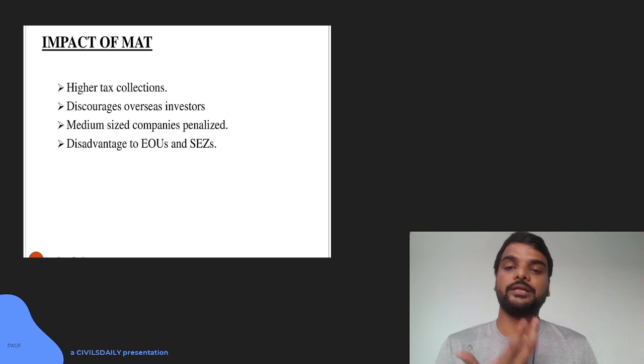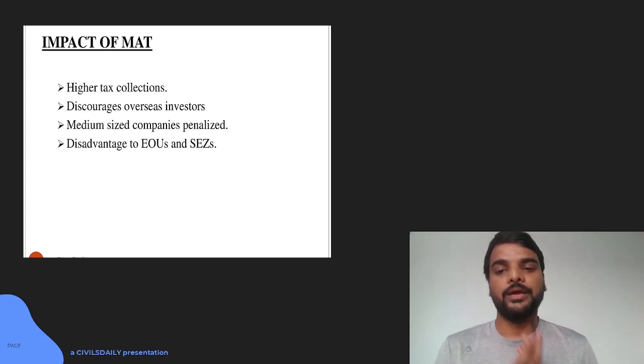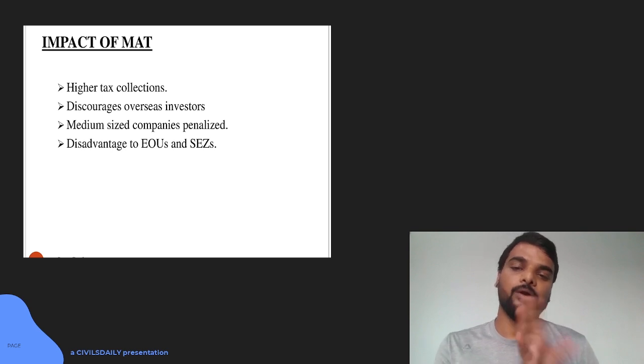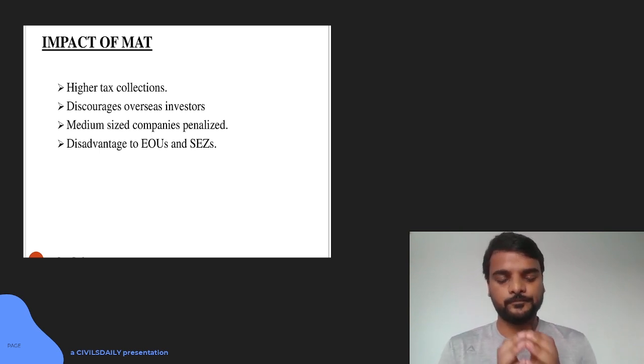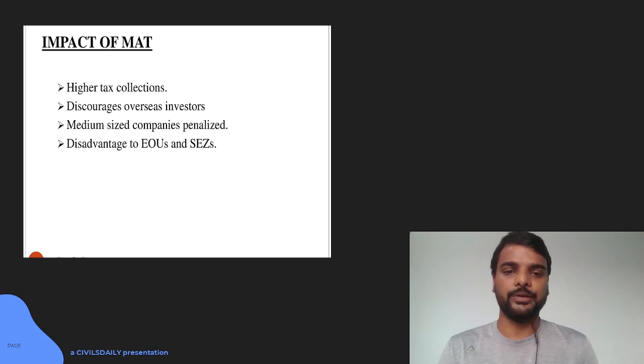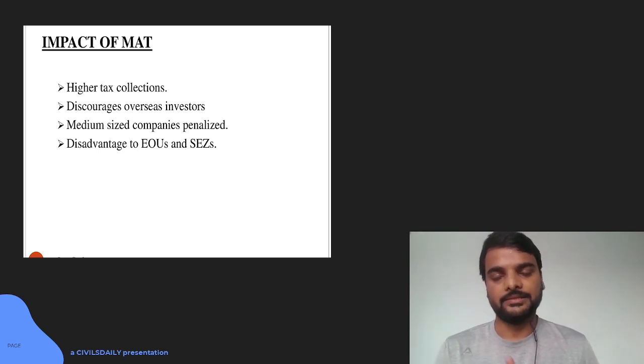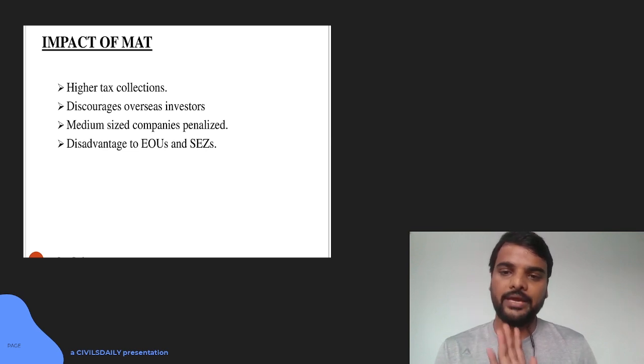EOUs and SEZs were earlier exempted for certain years to not pay income tax, but they have also been brought under MAT now. So even if you have zero profit as per income tax, you will pay 18.5% of tax on the book profit. And see, income tax also gives you certain exemptions to the companies, but that does not happen in the MAT regime. In the MAT regime you have to pay 18.5% of the tax.